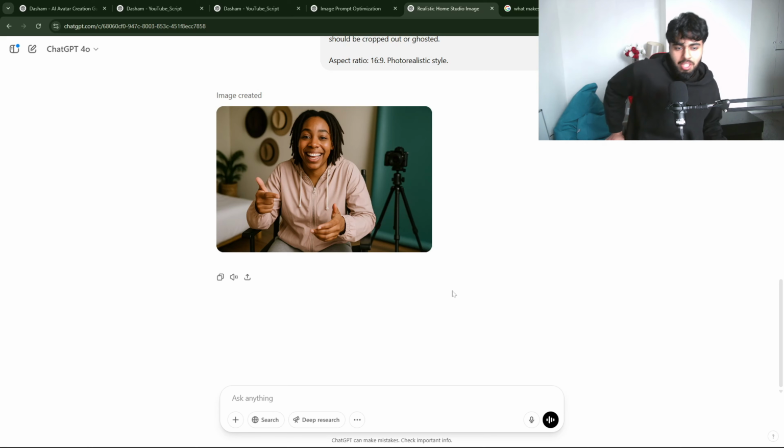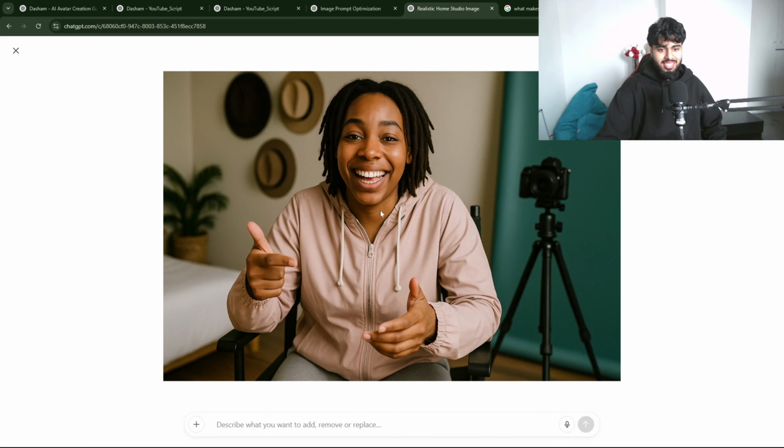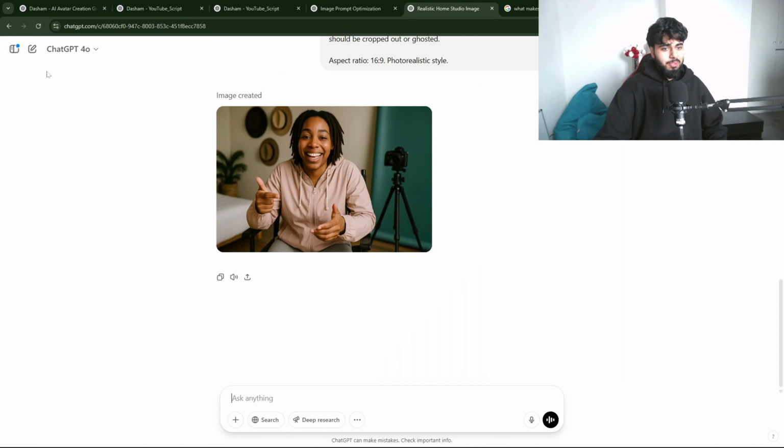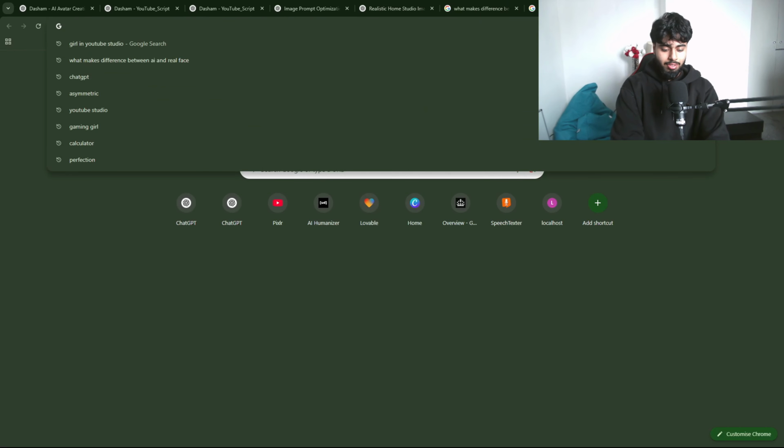We got our picture, and I think we're good to go now because we can see the hands and the gestures, and she's smiling beautifully. So yeah, that's quite a nice picture. I'm just gonna download it, and now I'm gonna use HeyGen. I know you're gonna say that everyone uses HeyGen, but there's a new update that lets you create from image to video. So it's quite good, because you can literally create.